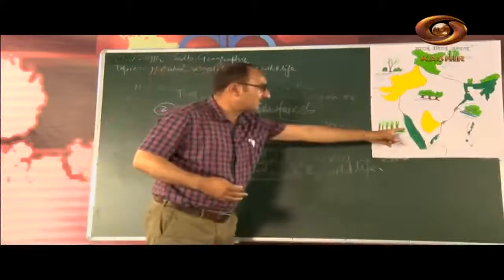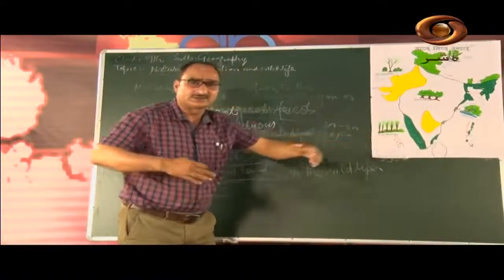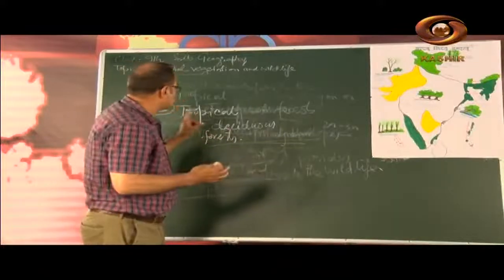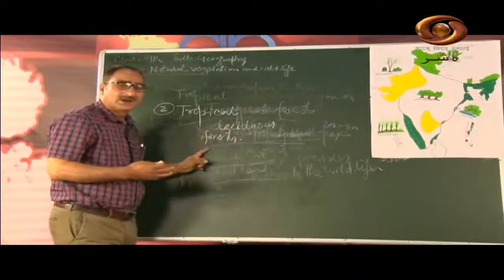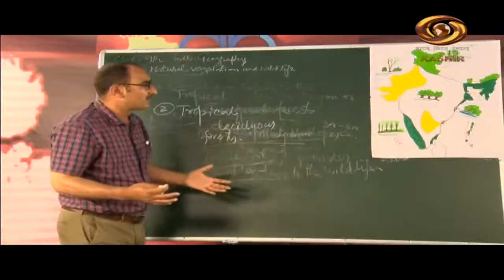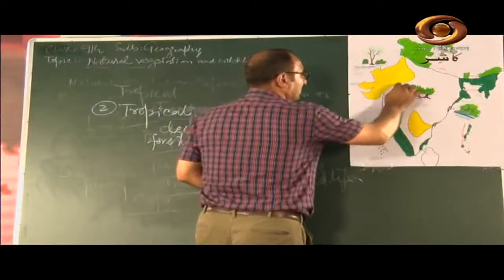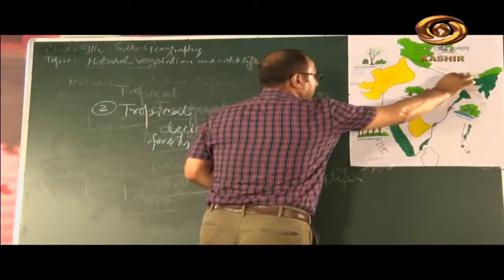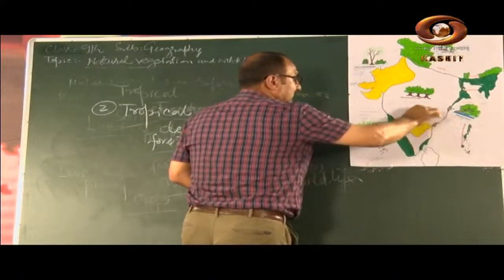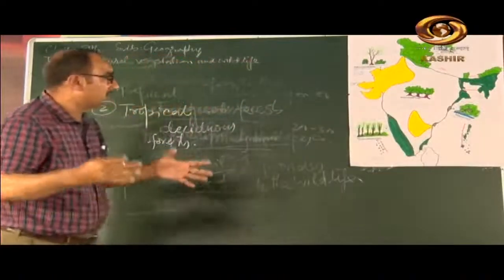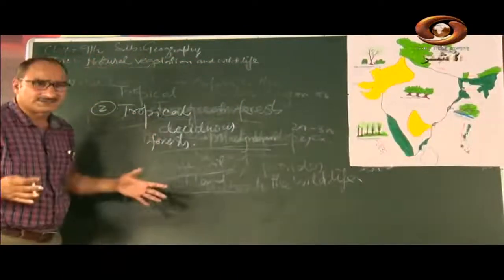Before this we read about the evergreen trees. Evergreen trees do not shed their leaves. There is no different time for them to shed their leaves, but the tropical deciduous forests are the widespread forests of India. You can see that this white portion I have shown in the map here. Near about 2/3 of India is covered with tropical deciduous forests.